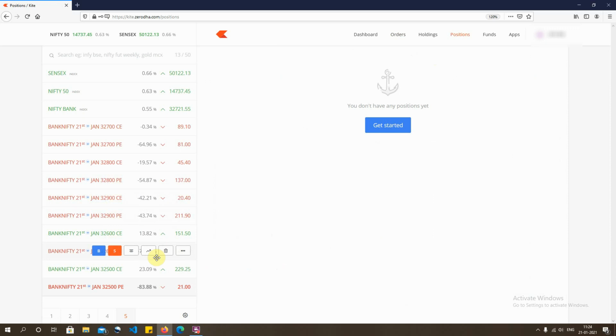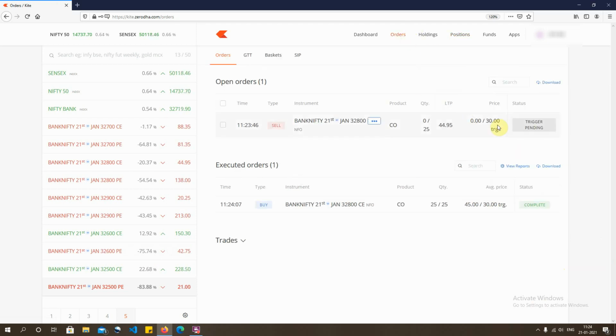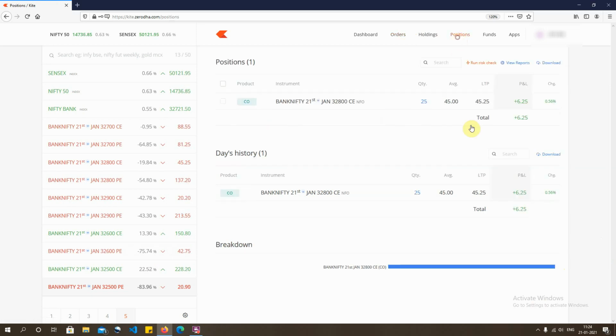Now the other thing which could be looked at in the market is that I could be willing to write an option. Again, the sentiment of the market is very important. As you see on the right hand side of the screen, I got a notification for the order fill, and now the position is running on the screen for me. If you look at the order book, the stop loss is 30. If the price comes to 30, my position will exit from the market, and if it goes up, I can book profit.